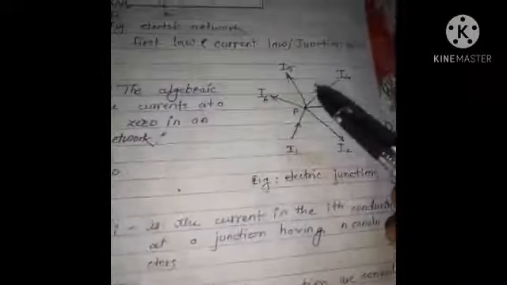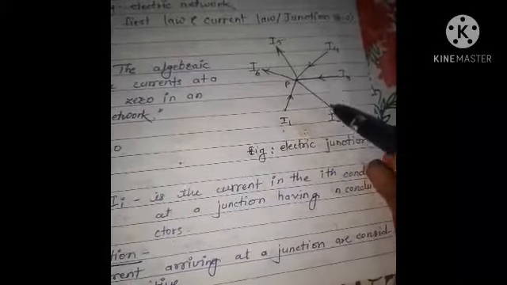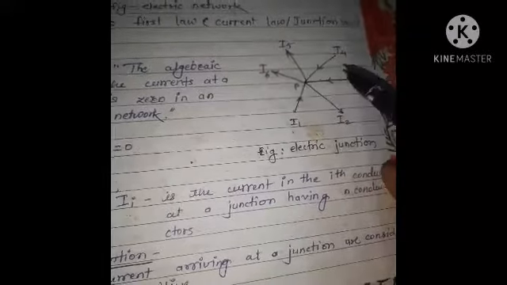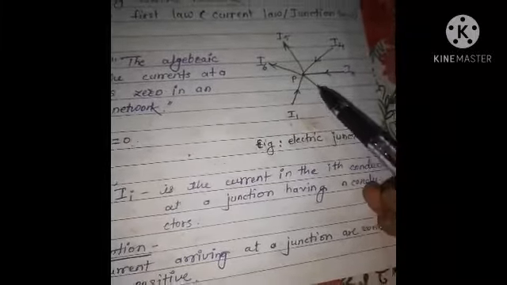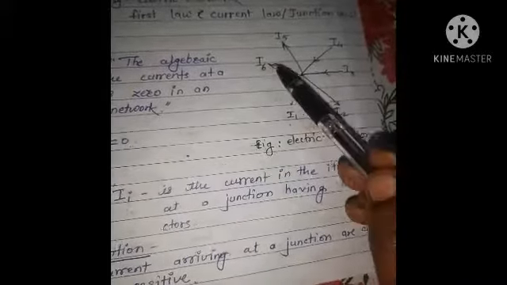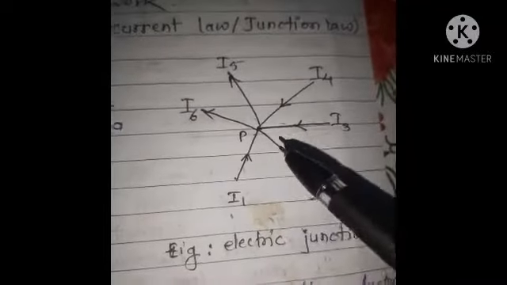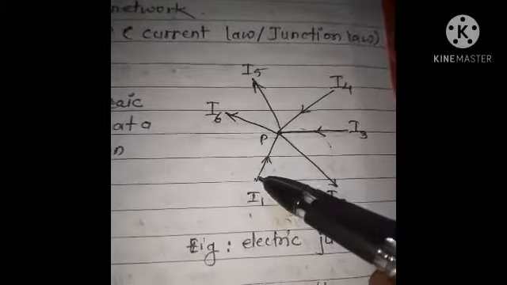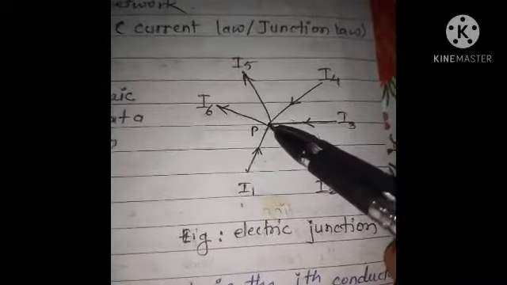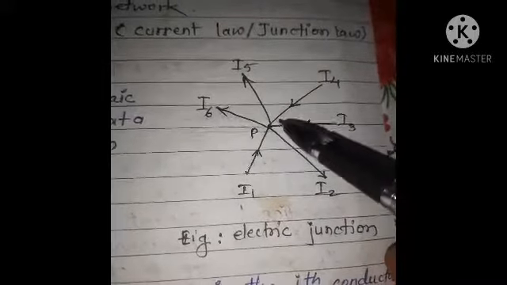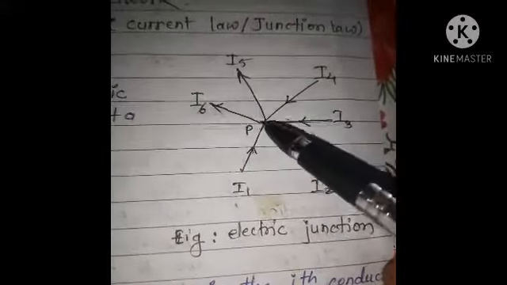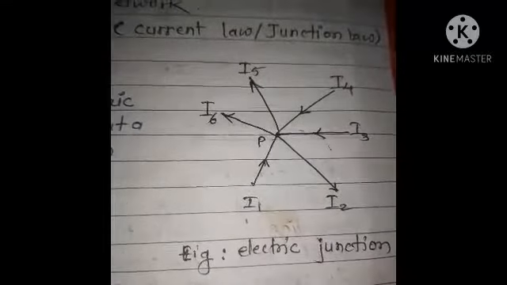Means the currents which come towards the junction are considered positive, whereas the currents which go away from the junction are considered negative. See this diagram. From this diagram, the arriving currents are I1, I3 and I4. Therefore, I1, I3, I4 are considered positive, whereas I2, I5, I6 are considered negative.